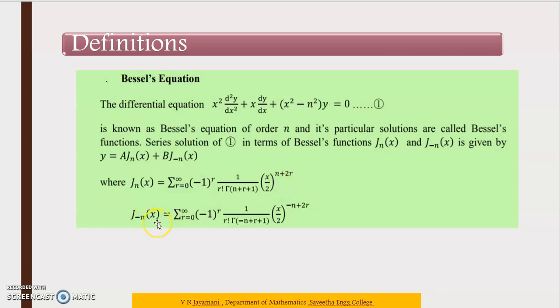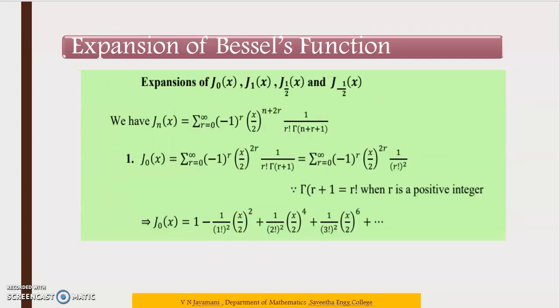Next, J_{-n}(x) is equal to summation r is equal to 0 to infinity, (-1)^r times the same formula applied, but instead of n you just replace it with minus n. So you remember one formula, then for the other also it is the same, just replace n by minus n. Next we are going to see the expansion of Bessel functions. We are going to see them one by one, that is, the many expansions having J_0(x), J_1(x), J_{1/2}(x) and J_{-1/2}(x).